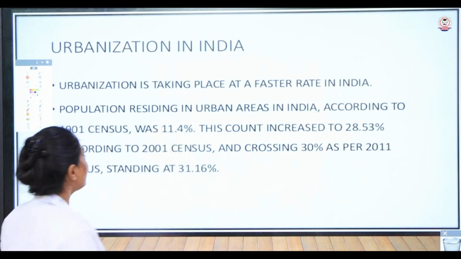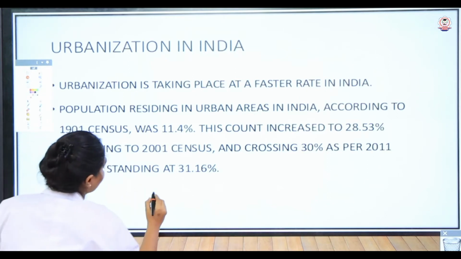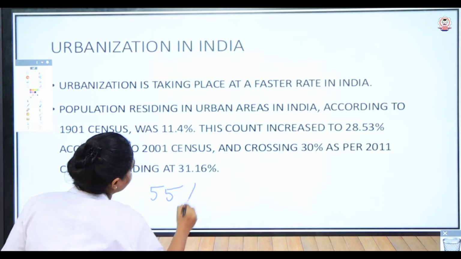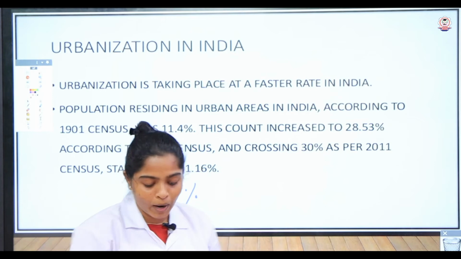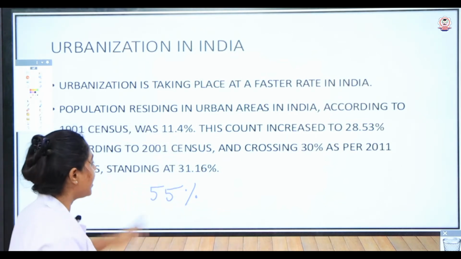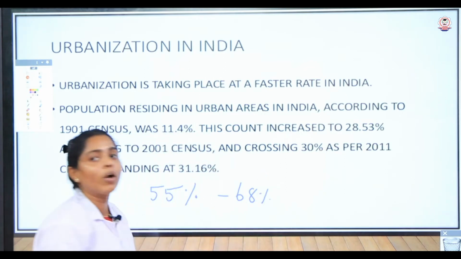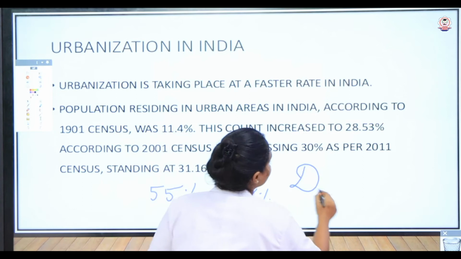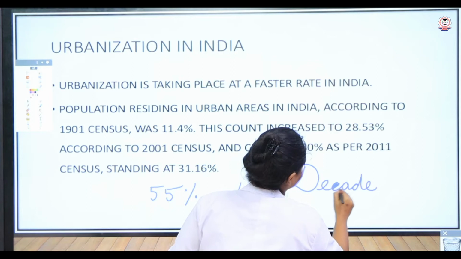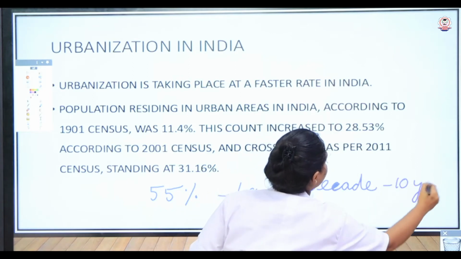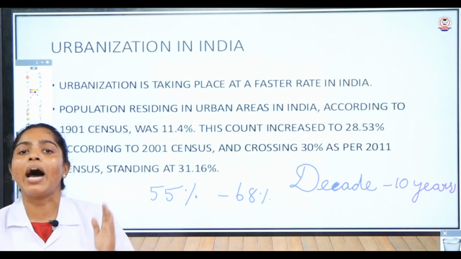Now let's observe the world population. Now it is 55%, but the UN's Department of Economic and Social Affairs expects it to rise to 68% in a decade. So what is meant by decade? A decade is calculated as 10 years. So this is what we have to know about the term urbanization.